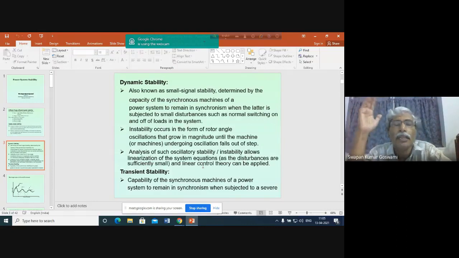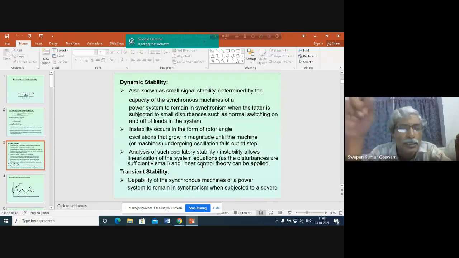Similarly, for analyzing stability, again we have to develop some mathematical model of the system. Because the disturbances are very small, they are to be analyzed by representing the system components. What are the system components?